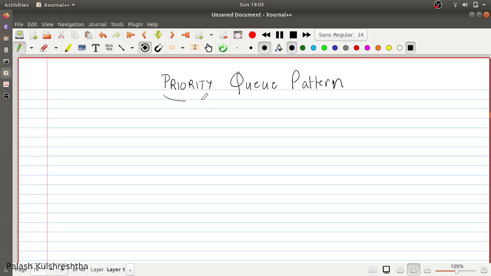Hi friends, today we are going to understand another design pattern called the priority queue pattern. As the name suggests, it is a queuing pattern. So let's see what happens in this pattern.